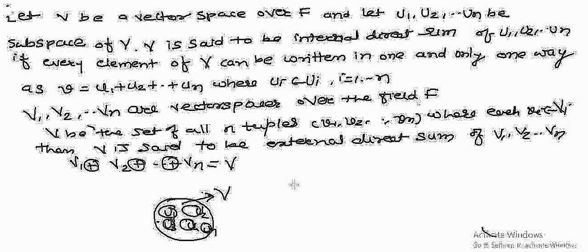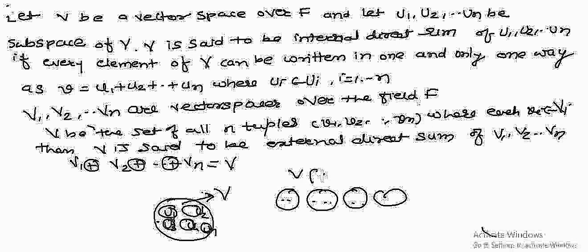Whereas in external direct sum there are different spaces V1, V2, Vn, and we have considered V as an n tuple set, where v1 belongs to capital V1, v2 belongs to capital V2, and so on, like capital Vn.